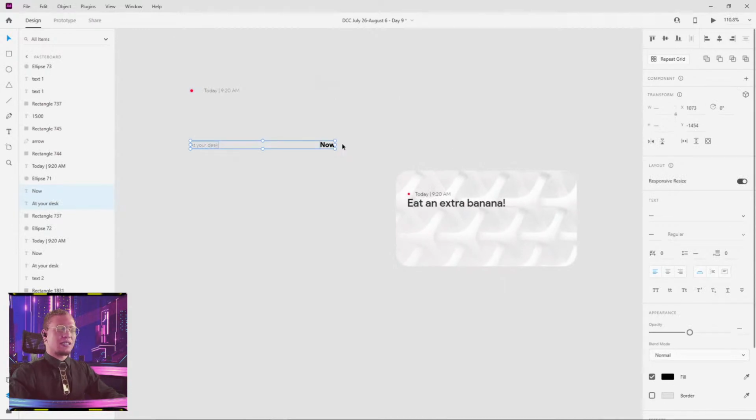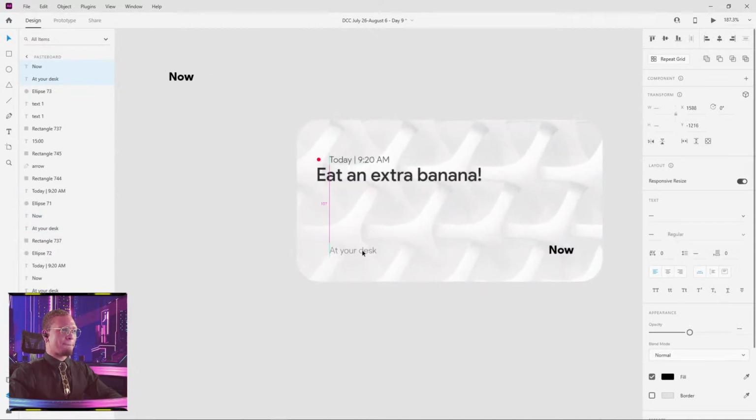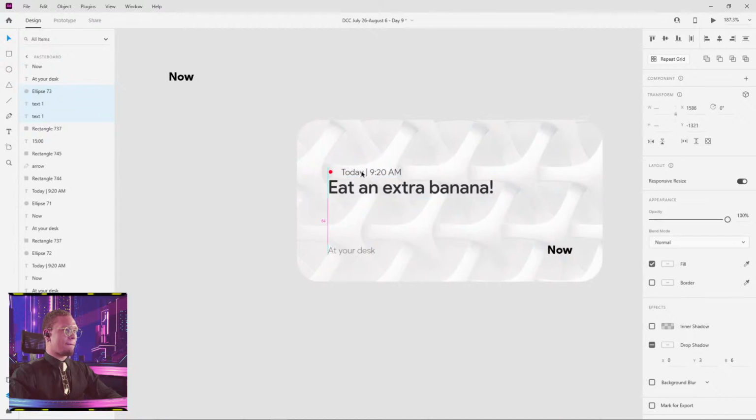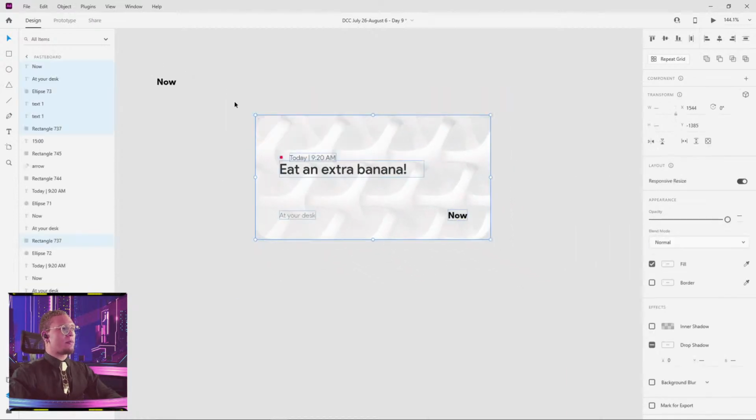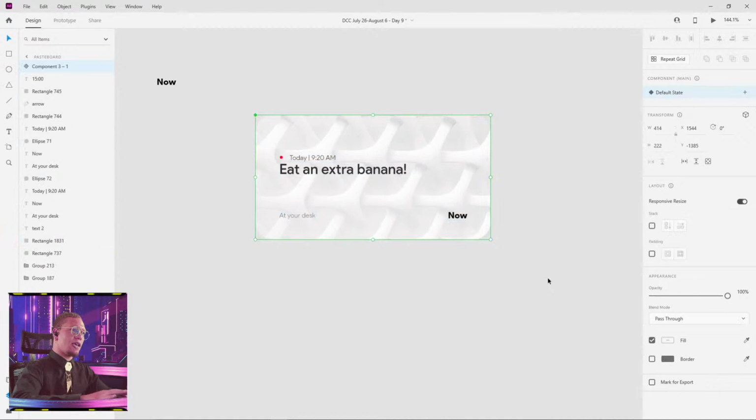And these other two, just because you guys know how slow I type, I'm just going to pull these into our card here. I'm going to center them, and I'm going to center the rest of our content here. Alright, so we have the card. So I'm going to select all of this. I'm going to hit Control K. And all we're going to do, this is our default state. Now, like we've done for some of the other projects this week, we're going to go ahead and make a toggle state.